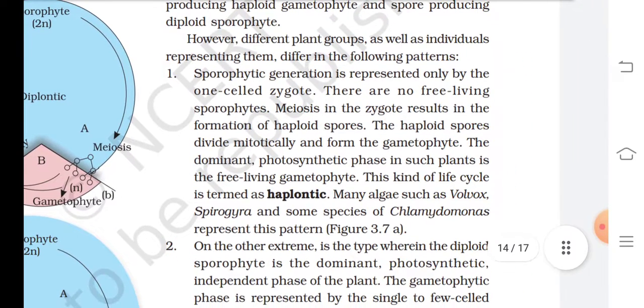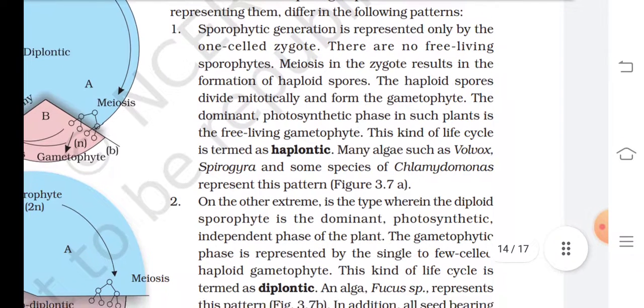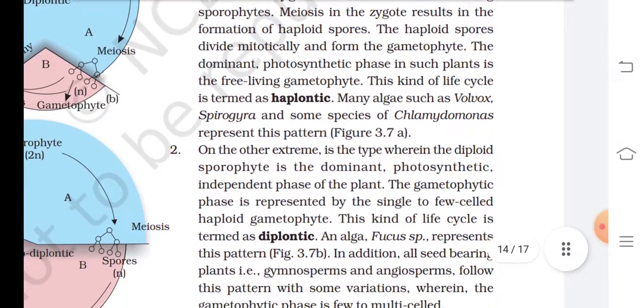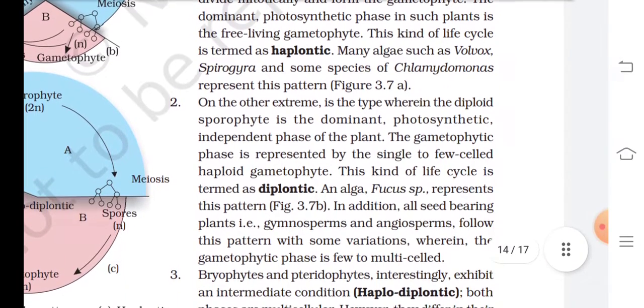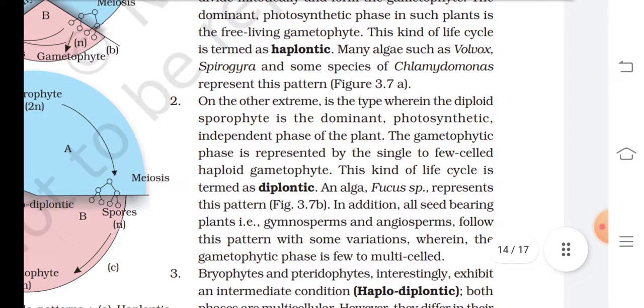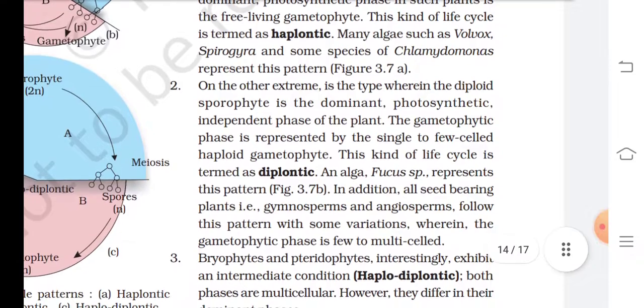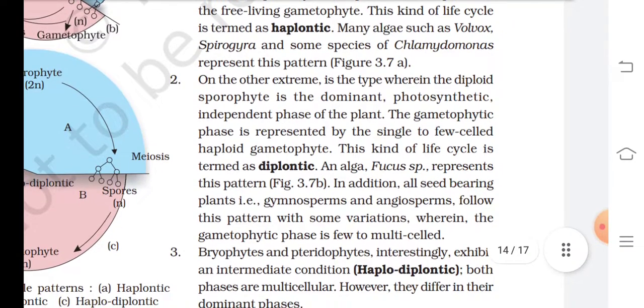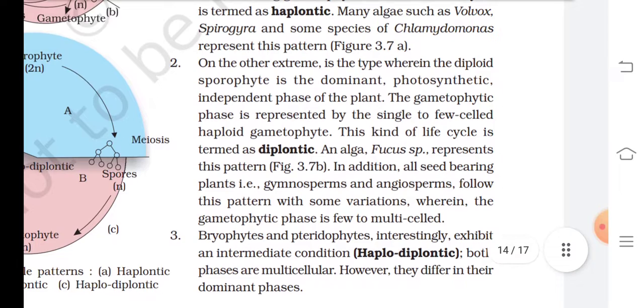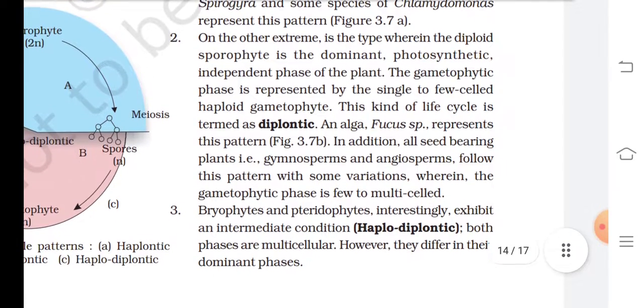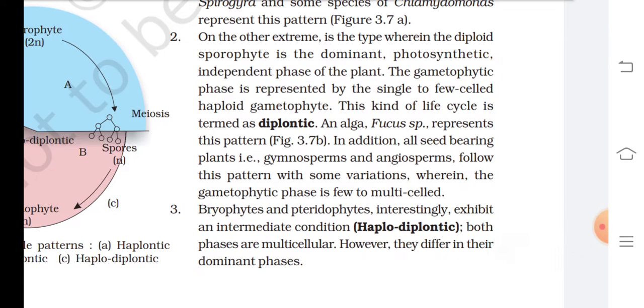First, the sporophytic generation is represented only by the one-celled zygote. There are no free-living sporophytes. Meiosis in the zygote results in the formation of haploid spores. The haploid spores divide mitotically and form the gametophyte. The dominant photosynthetic phase in such plants is the free-living gametophyte. This kind of life cycle is termed haplontic. Many algae such as Volvox, Spirogyra and some species of Chlamydomonas represent this pattern, which is given in figure 3.7a.